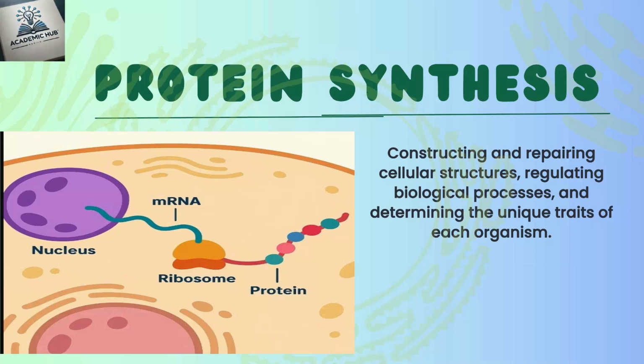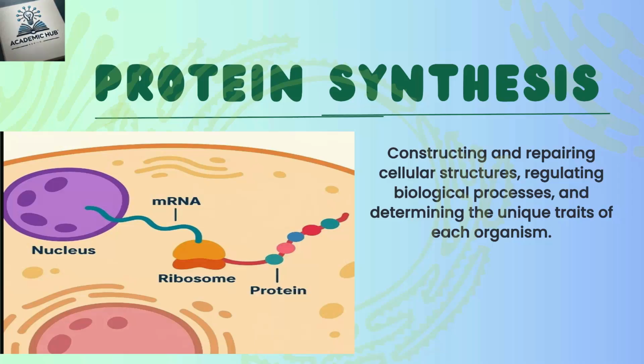Next is protein synthesis and genetic traits. Protein synthesis determines the unique traits of organisms because proteins control cellular structure and function. Eye color is influenced by melanin proteins, hair texture is determined by keratin proteins, and height and muscle mass are affected by growth and structural proteins. For example, melanin and skin color. Cells produce different amounts of melanin protein, leading to variation in skin tone, because we all are different in our skin tone due to this.